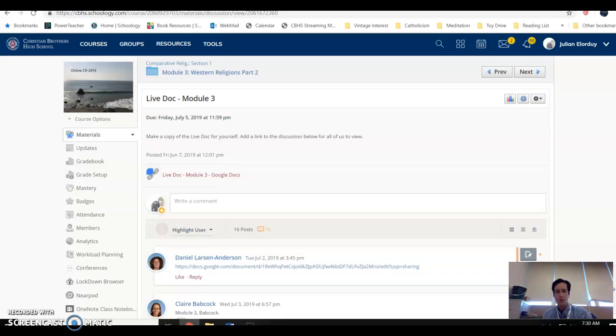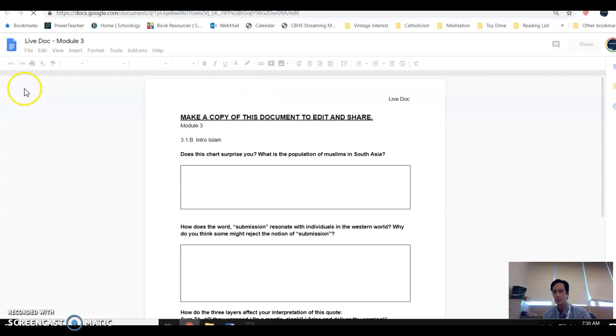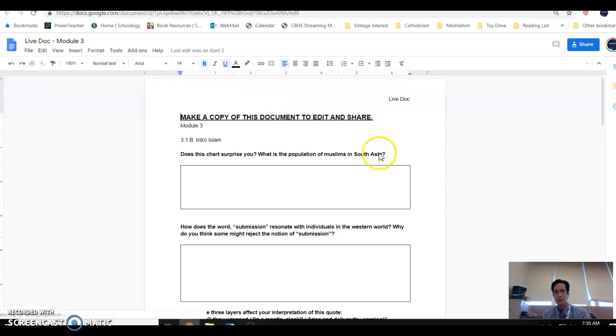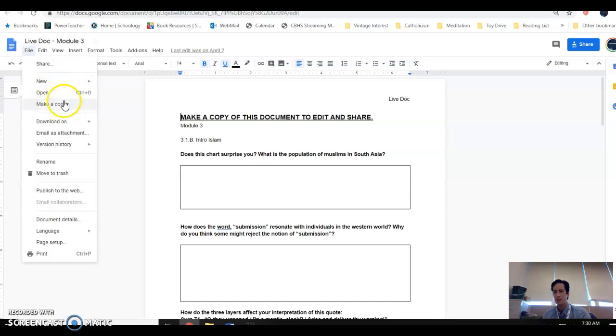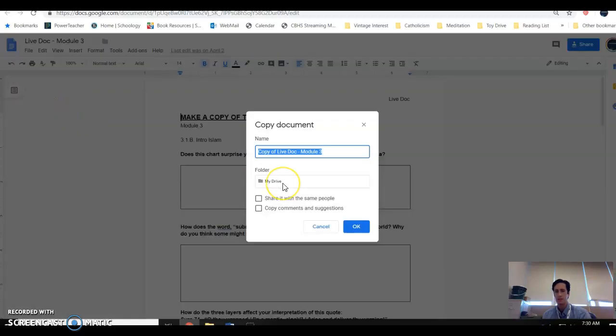All right, this will be a quick tutorial on how to appropriately turn in the live doc. So I'm going to the assignment here and I open up the document. Because I cannot edit this, I'm going to want to make a copy. If I'm a student, I cannot edit this. I'm going to make a copy for myself.